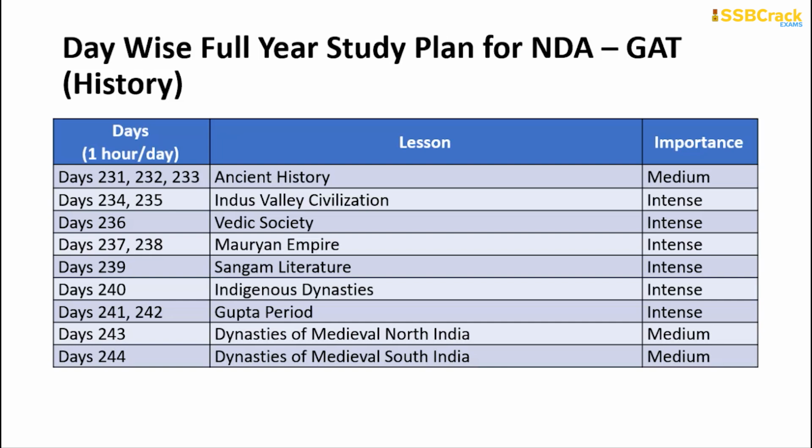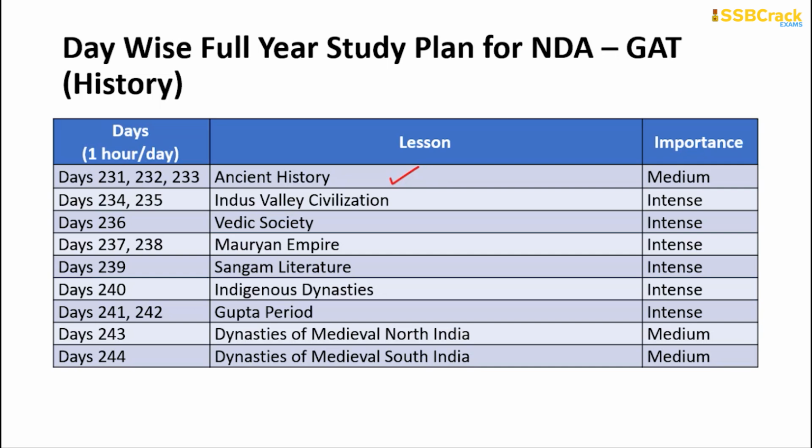Starting off with the study plan, we have done all the way up to day 230. We have studied geography and the science subjects, which include physics, chemistry and biology. So now it is time from our side to start off with the history section, and for 3 days you will be studying ancient history. When I'm talking about ancient history, I'm talking about the early man, the other life stages, the discovery of fire by the early man, and all of these things which come under ancient history.